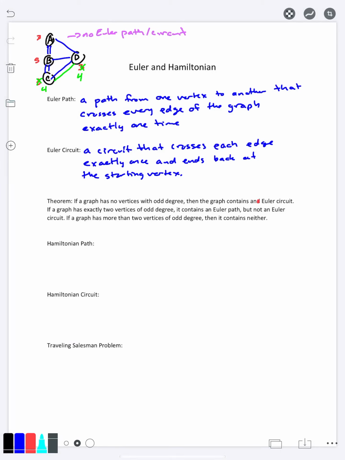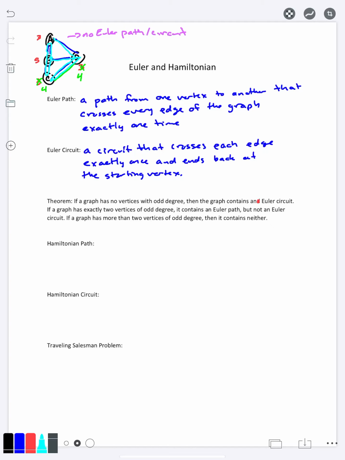So let's see. It turns out that when you have exactly two odd, you have to start at one of the odds in order to get the Euler circuit, or the path, and end at the other one. So let's start here and go down and then come back and then go across and come back down and go up and back down. And you see I was able to cross every bridge or every edge exactly one time without crossing any of them double. And it's an Euler path, not a circuit, because we started at node A and we ended at node B.